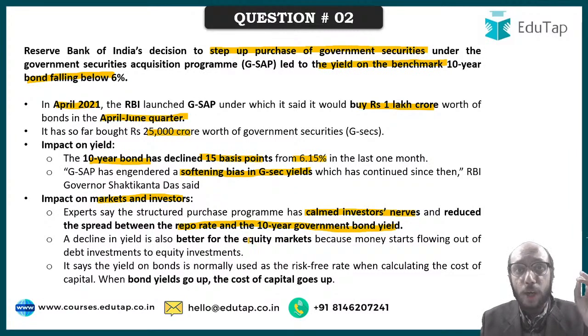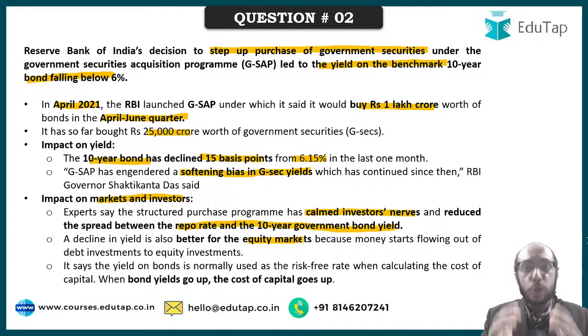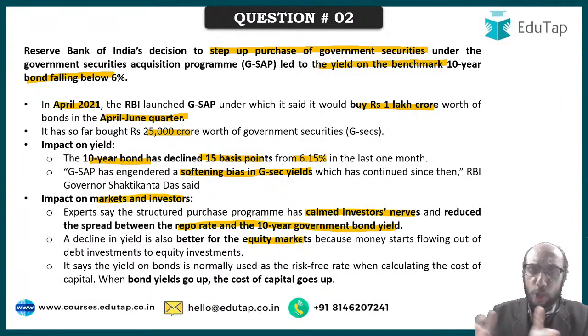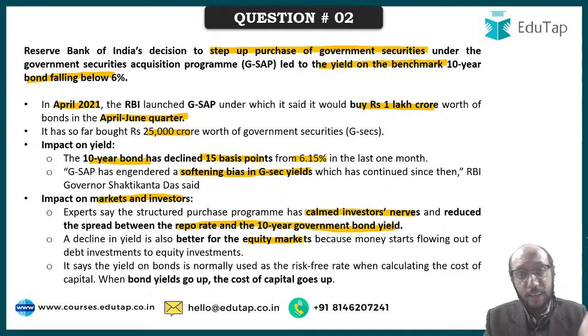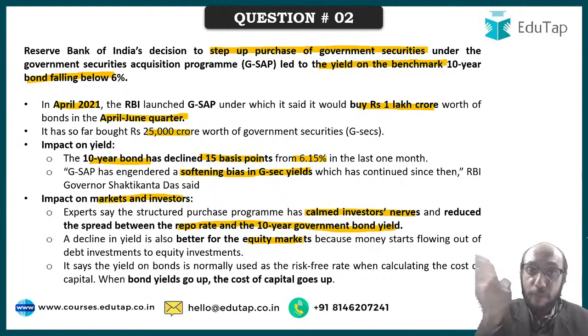Second, a greater amount of money will flow into the equity market. Why? You are an investor, you are sitting on some amount of cash. You can either deploy that cash in gold, or in the debt market, or in the equity market. What is going to guide your decision? Your decision is going to be guided by where the returns are highest. Where am I going to get the highest return on the money invested? If you see gold as attractive, you will invest in gold. If you see the debt market as attractive, you will invest in the debt market. If you see the equity market as attractive, you will invest in the equity market.